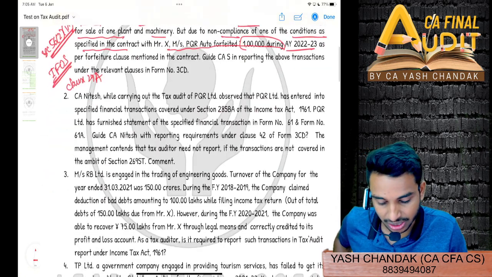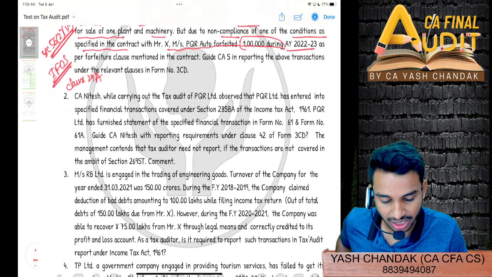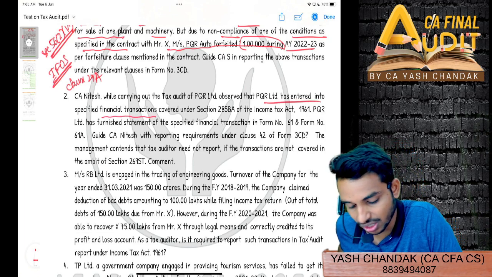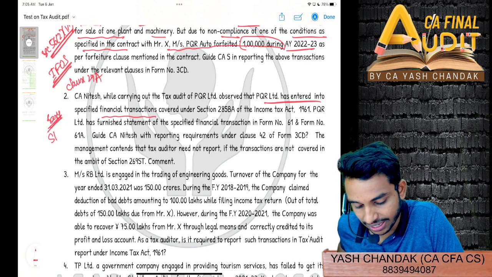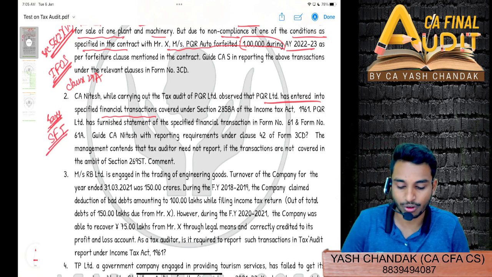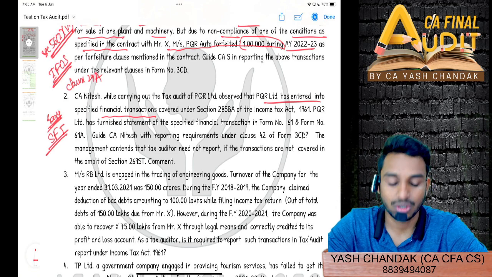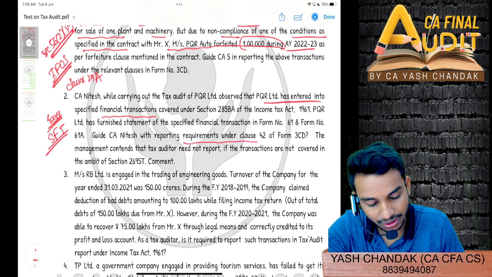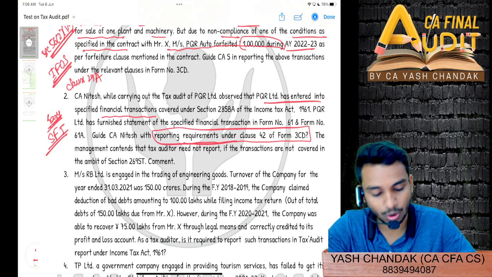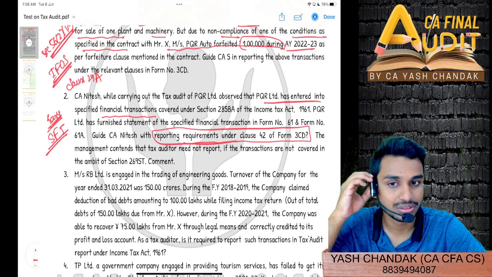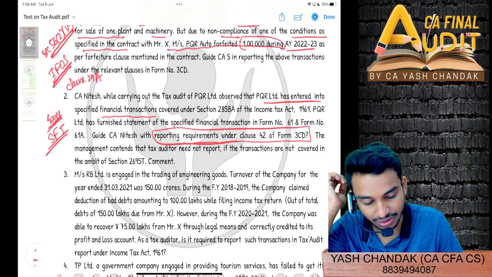Then second question, Nitesh, CA Nitesh, carrying out tax audit, observed that PQR Limited has entered into specified financial transaction. Easy question, SFT, direct question. Which clause do you remember for SFT? Clause 42. They have also mentioned that the requirement has to be reported under clause 42 of form 3CD for SFT transactions. Specified financial transactions are covered under section 285BA.